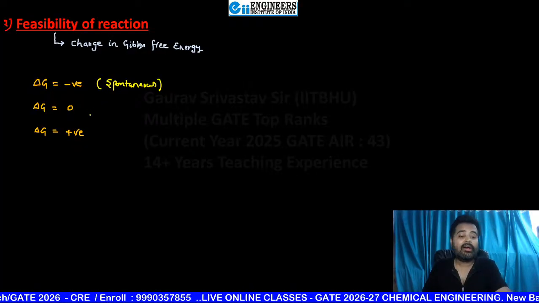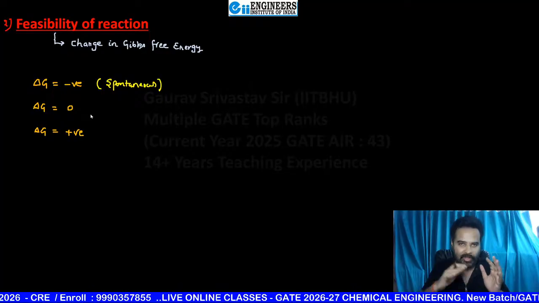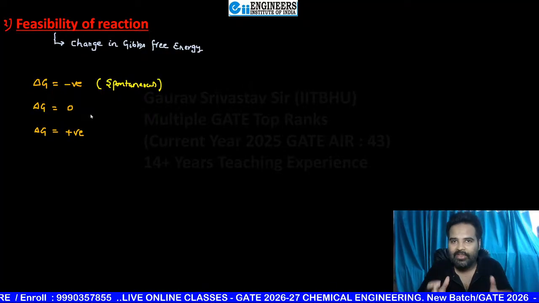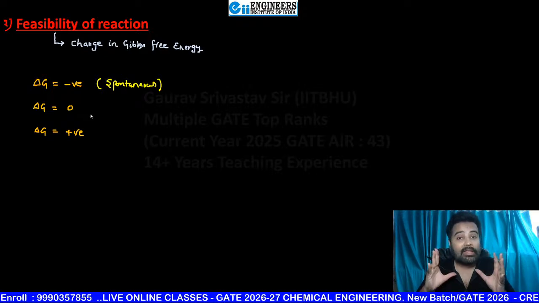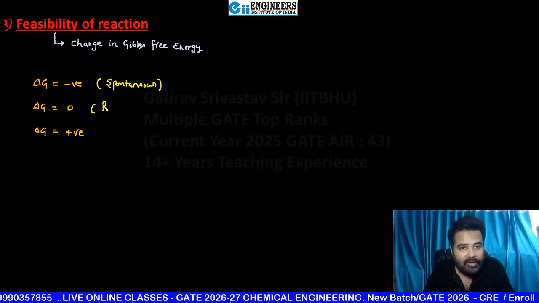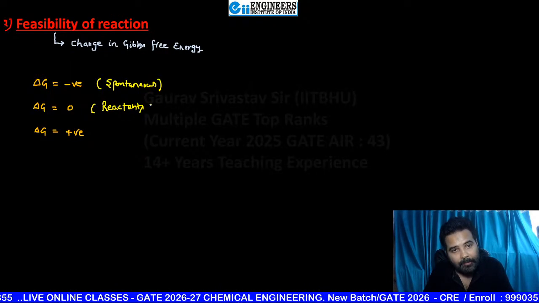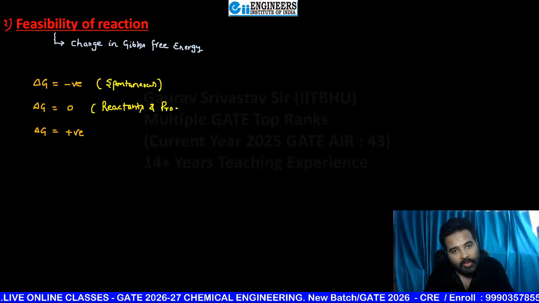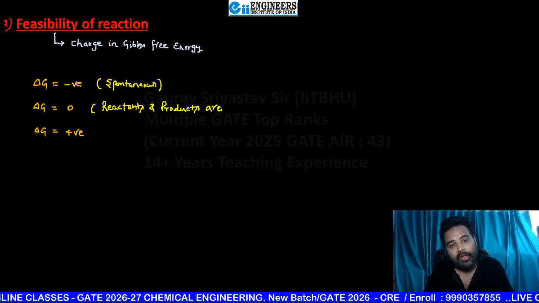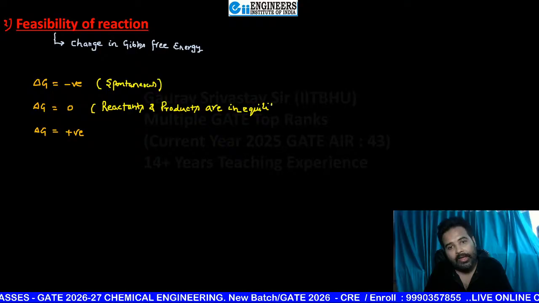And if the change in Gibbs free energy is zero, what does it mean? That means this time the reactants and products are in equilibrium. No net exchange is there. Please write: reactants and products are in equilibrium.